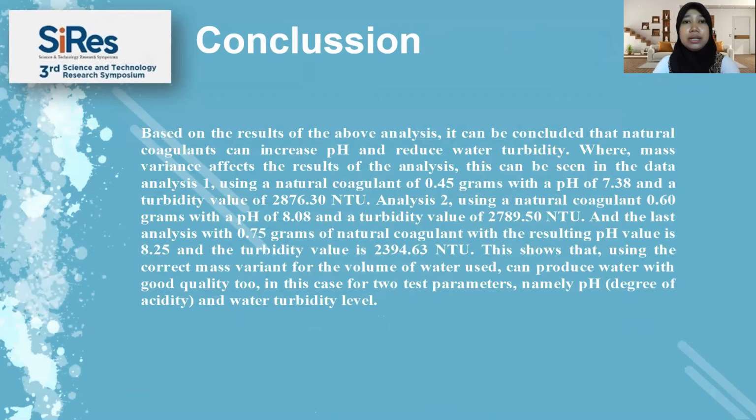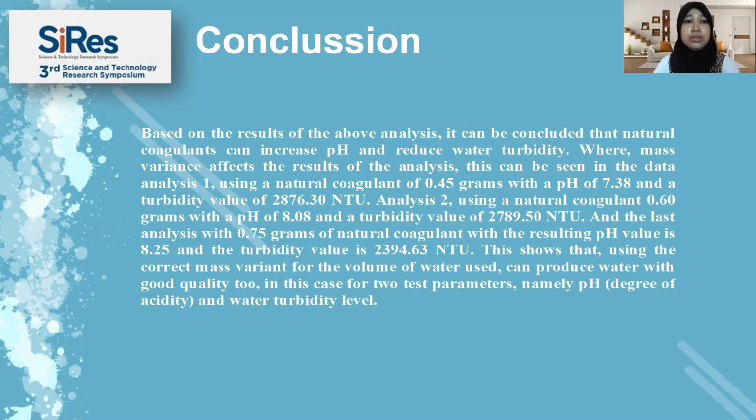Okay, finally, the conclusion. In conclusion, let me sum up the main points. Based on the result of the above analysis, it can be concluded that natural coagulant can increase power of hydrogen and reduce water turbidity. Mass variance affects the result of the analysis, and this can be seen in the data.